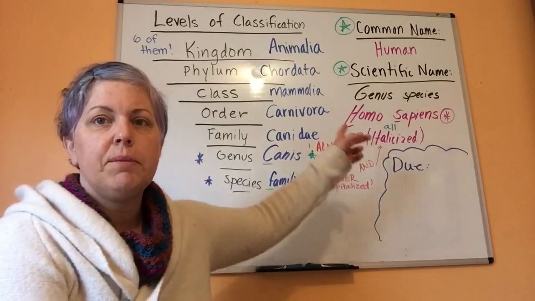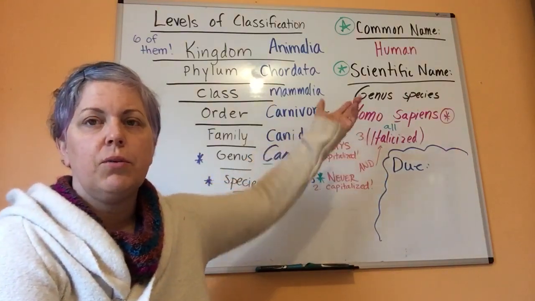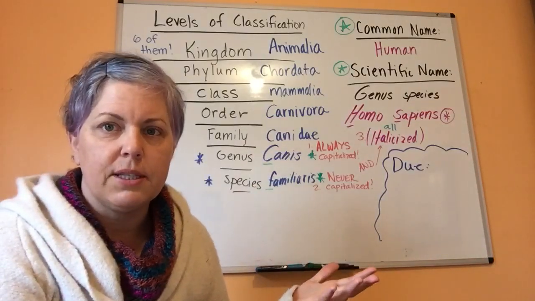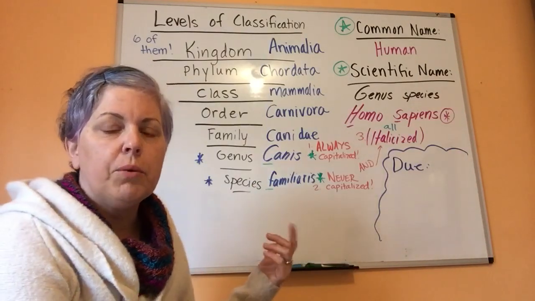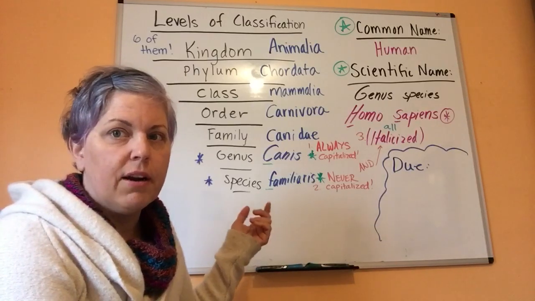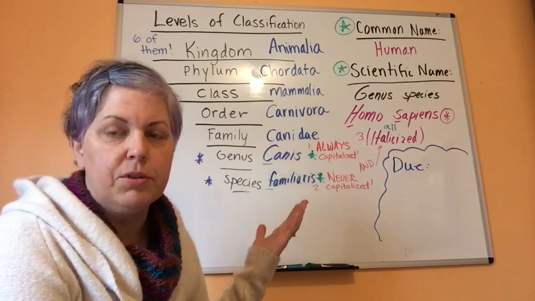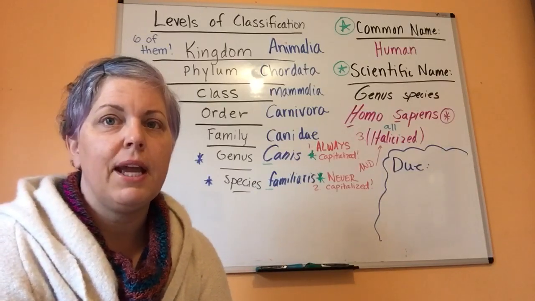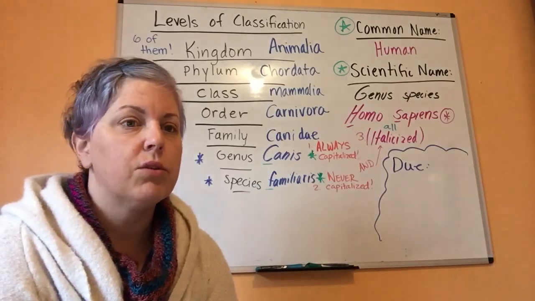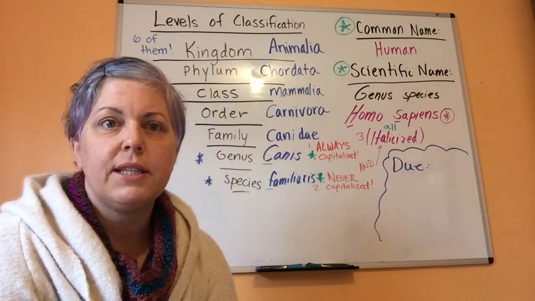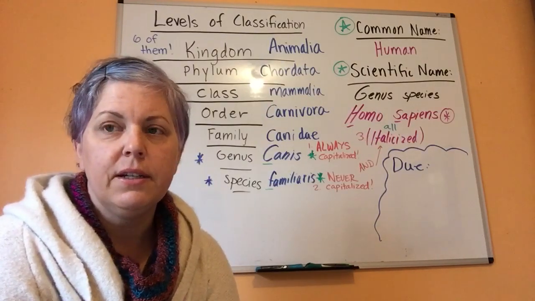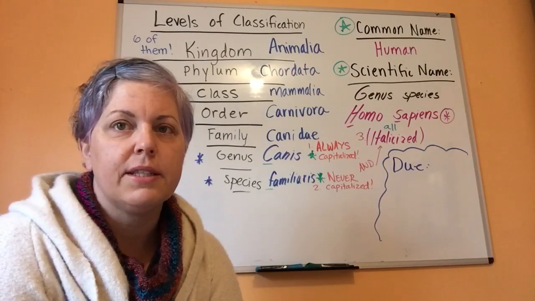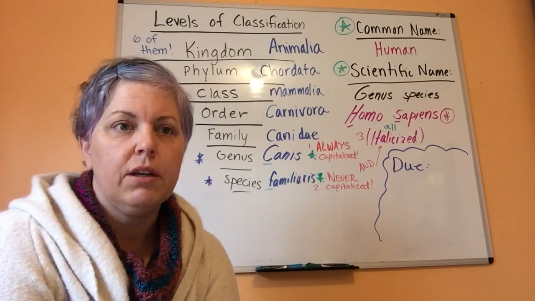The scientific name is the one that science uses. So when we're talking about humans, we don't call ourselves Homo sapiens in general conversation. When we're talking about our dogs, we don't say Canis familiaris. We use the word dog. So every organism has a common name and a scientific name. This goes for plants as well as animals, fungus, bacteria. All of those have a common name and a scientific name usually.